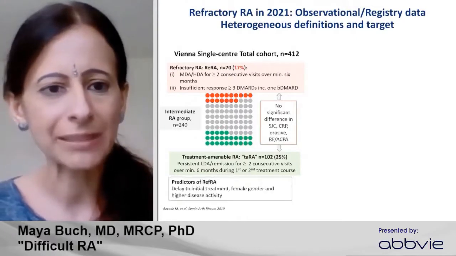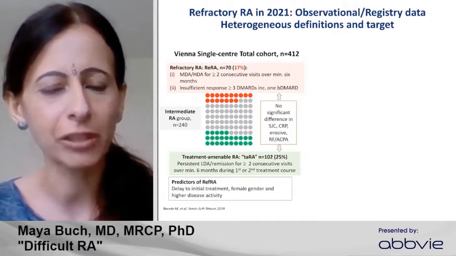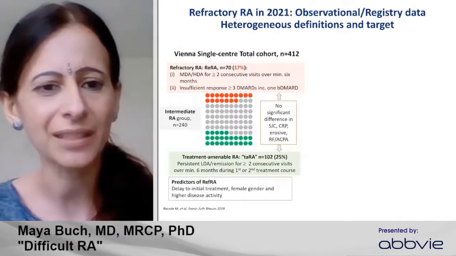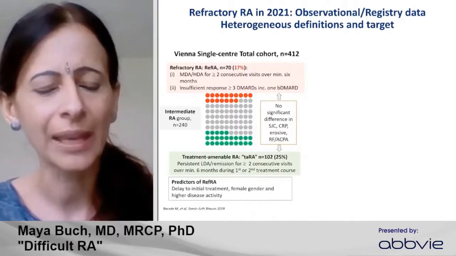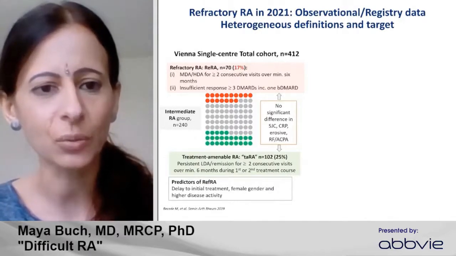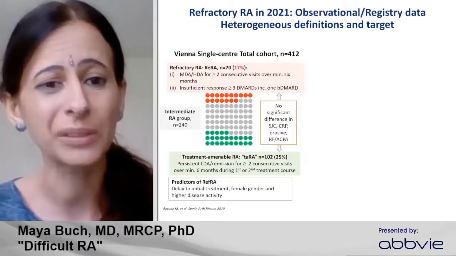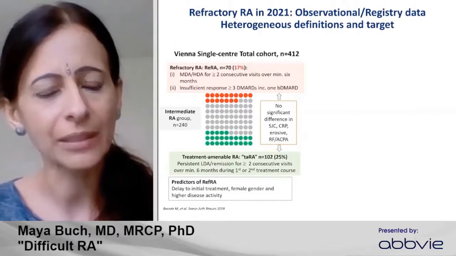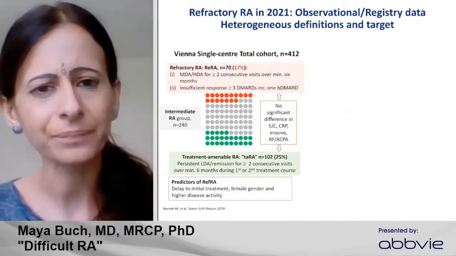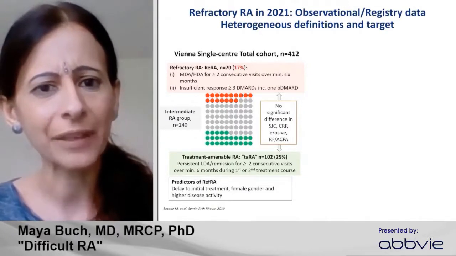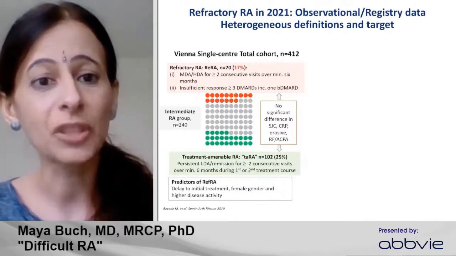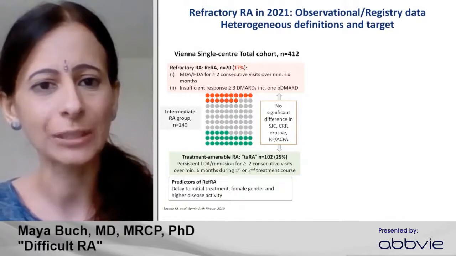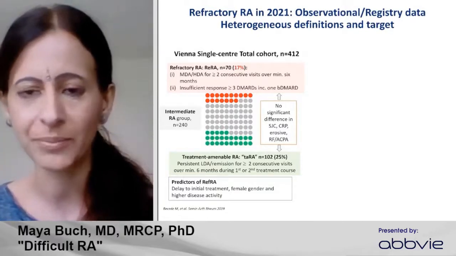This study looked at predictors of this refractory RA cohort, and there are factors, maybe generic factors that we've become conversant with, so delay to initial treatment, which we know is important for longer term outcomes, also female gender and higher disease activity. But interestingly, they found no significant difference in these factors, perhaps more objective factors we associate with disease between these 2 different treatment groups.